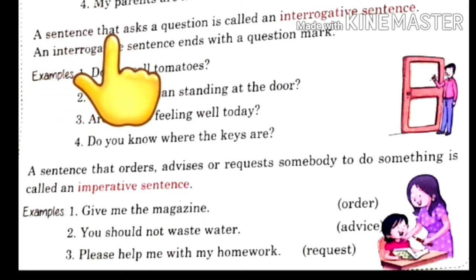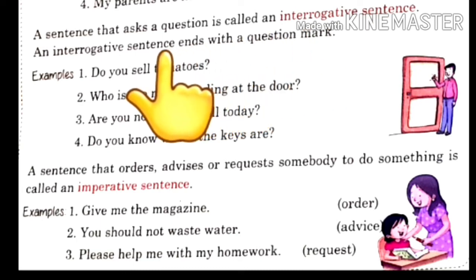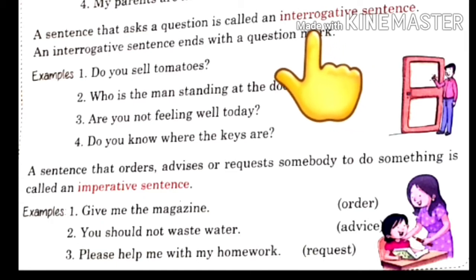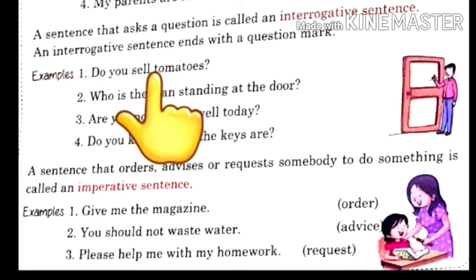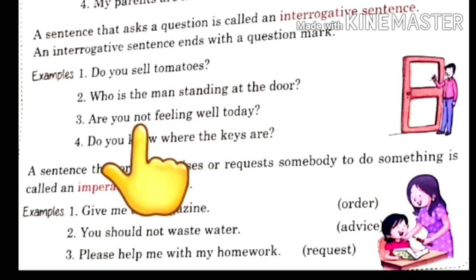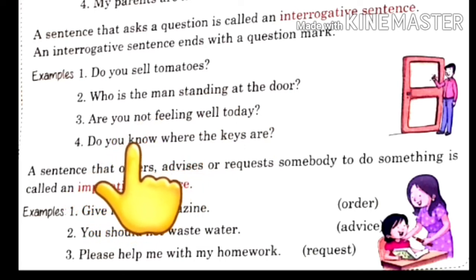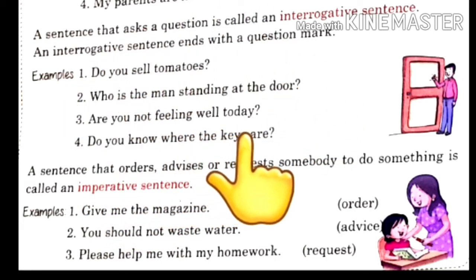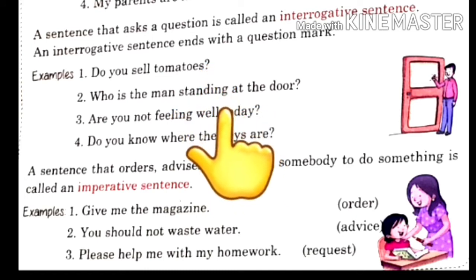So now next type of sentence is interrogative sentence. A sentence that asks a question is called an interrogative sentence. An interrogative sentence ends with the question mark, because here we ask questions. Just see the examples. Do you sell tomatoes? Who is the man standing at the door? Are you not feeling well today? Do you know where the keys are? So here you can see these are all questions. That's why we have ended this interrogative sentence with a question mark.